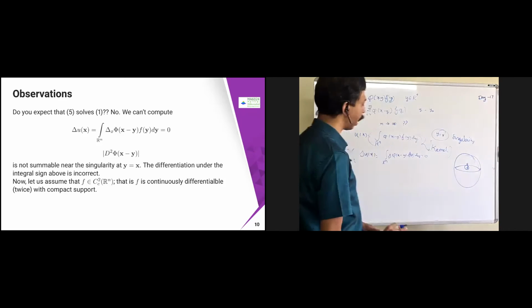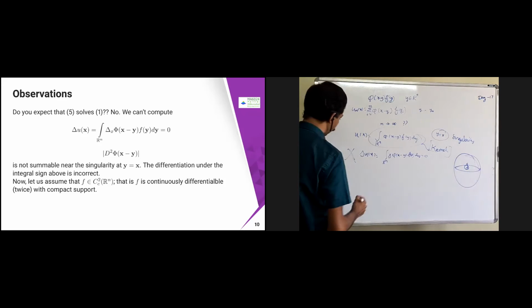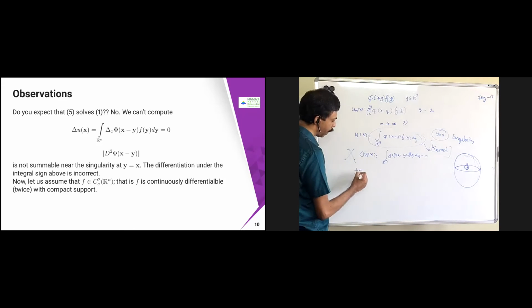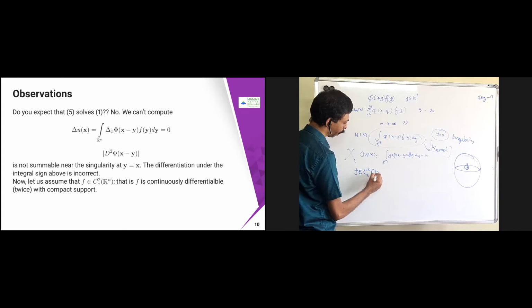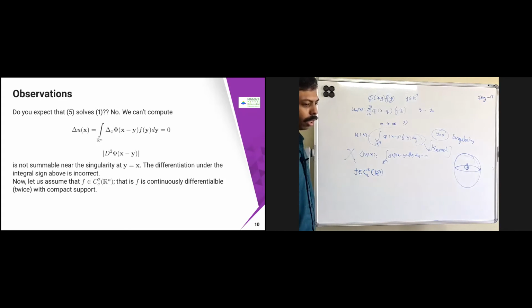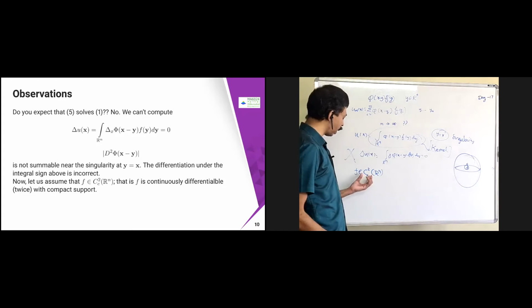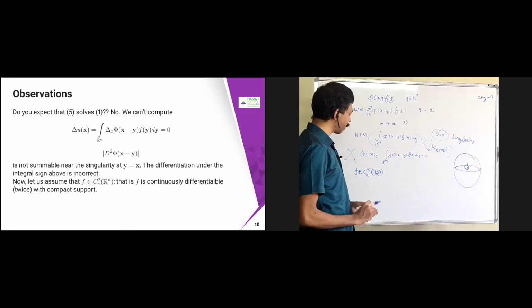For the rest of the lectures, I'm going to assume that f belongs to C c square of R power n. What does it mean? It is twice continuously differentiable and it has compact support.